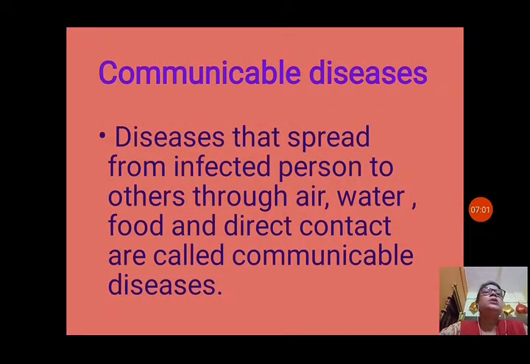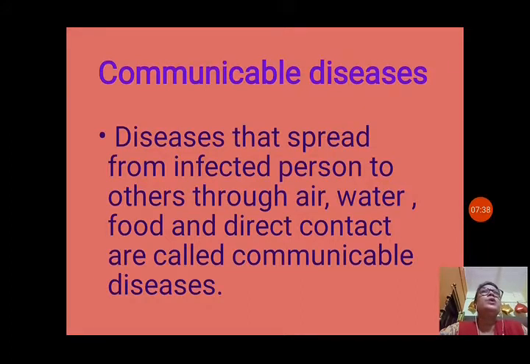Now next is communicable diseases. Diseases that are spread from an infected person to others through air, water, food and direct contact are called communicable diseases. If you have a disease and you can spread it to another person, who gets infected from you, then it is called a communicable disease. It can spread through air, like cough and common cold. When you cough, germs can transfer with the droplets to another person.